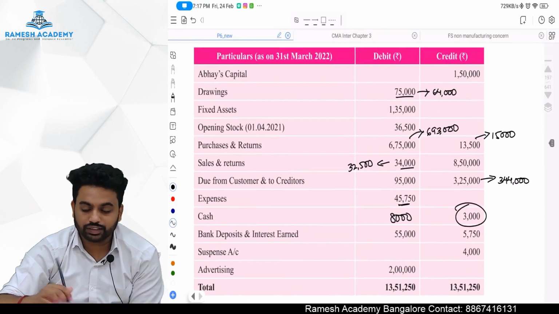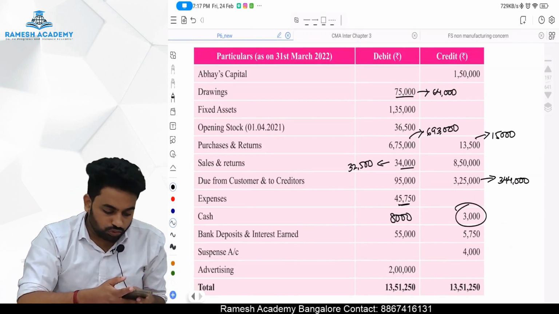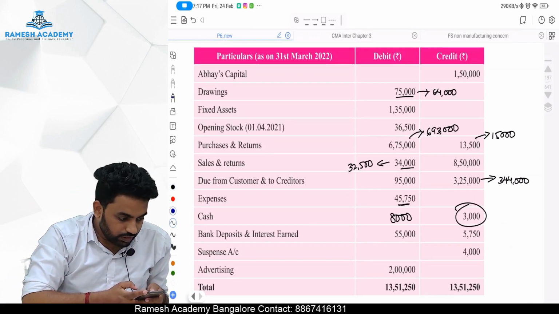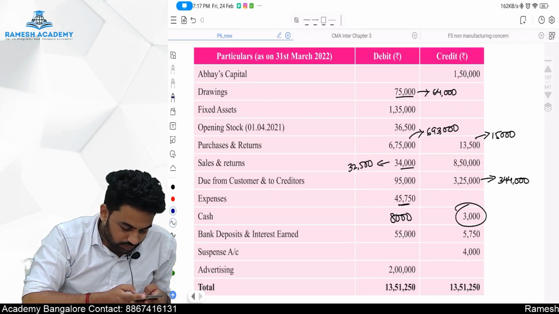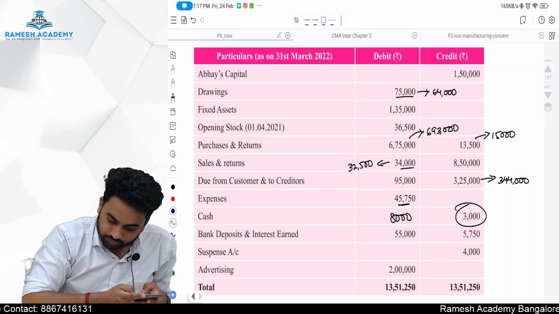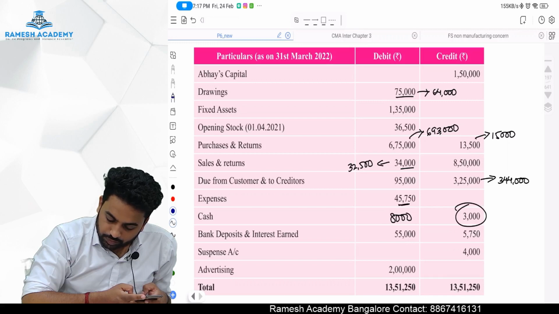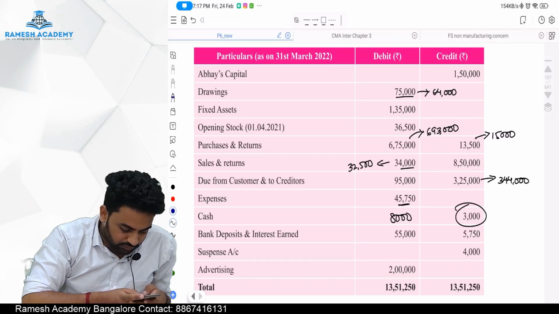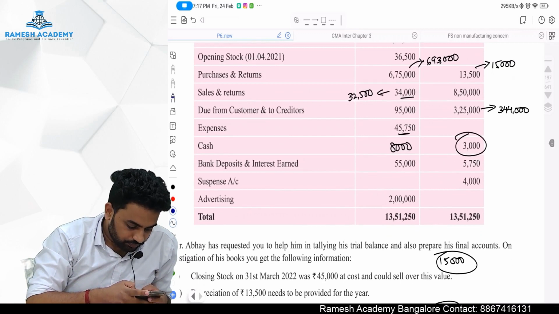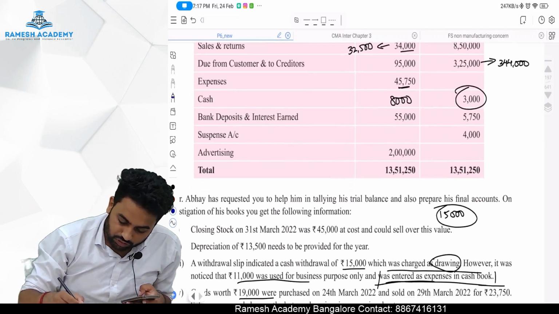So now we will check whether our trial balance will match or not. Pray to all the gods that our trial balance matches. 64,000 plus 1,35,000 plus 36,500 plus 6,93,000 plus 32,500 plus 95,000 plus 45,750 plus 8,000 plus 55,000 plus 2 lakh. It will come to 13,64,750.